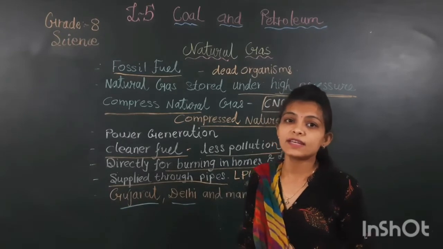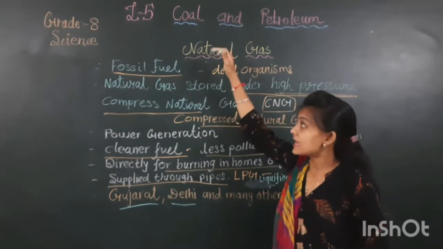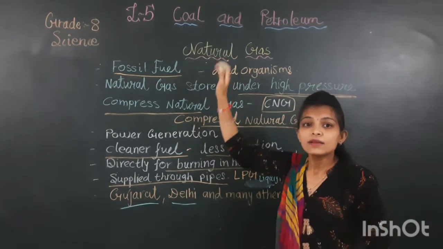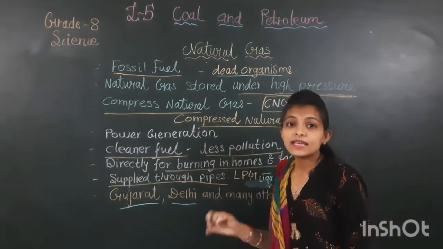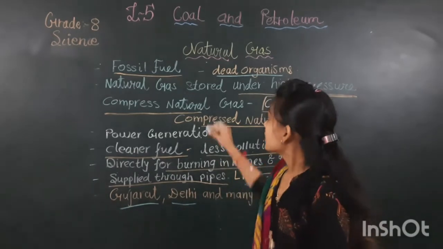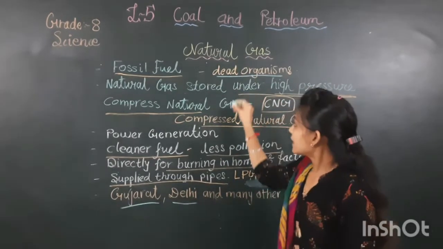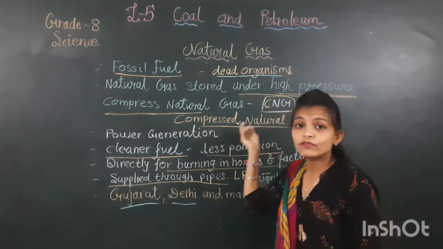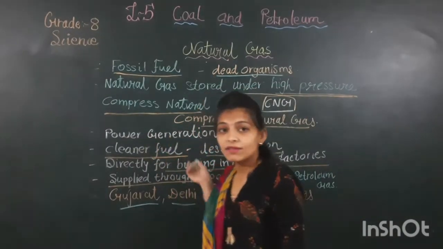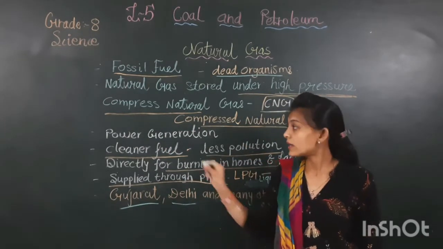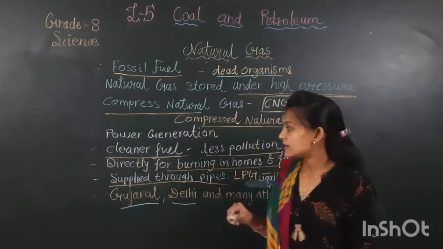3 components we have studied in this chapter: coal, petroleum and natural gas. Today's topic was natural gas. Natural gas is also a fossil fuel. Why? Because it originates from dead organisms. This natural gas is known as a compressed gas. Why? Because it is stored under high pressure. Another name of natural gas is CNG. The full form of CNG is compressed natural gas. This CNG is used in power generation, and it is known as a clean fuel because it creates less pollution as compared to other sources.